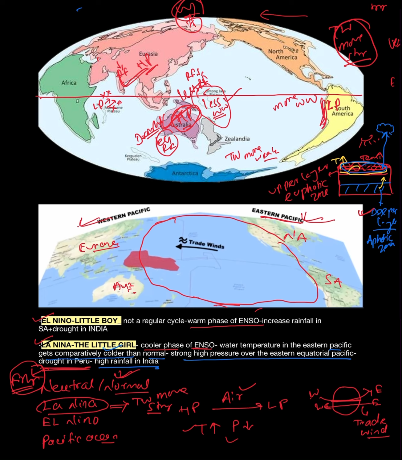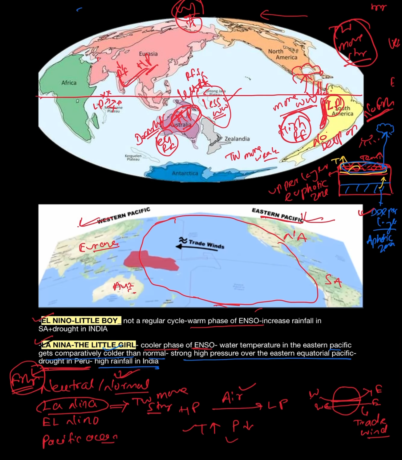That is the Peru region. In these cases, due to the low pressure created and more warm water, the air will move upward because it is lighter, more condensation will occur, and high rainfall will be there. So in El Nino condition in South America, high rainfall will be there, but there is no deep upwelling, so no fish industry will develop in El Nino condition in South America, as it was happening in the La Nina condition. This is the most important thing you have to know.